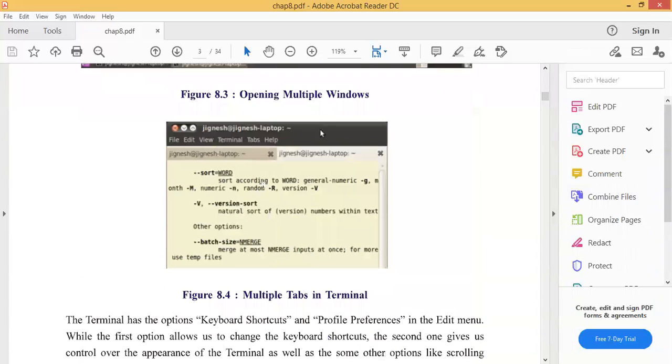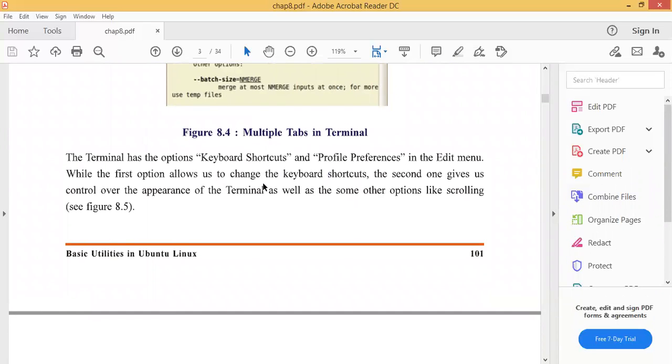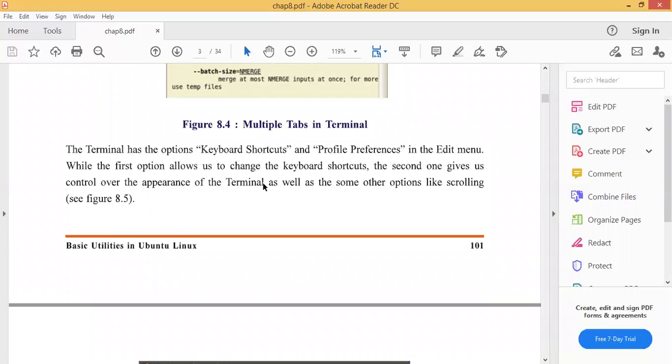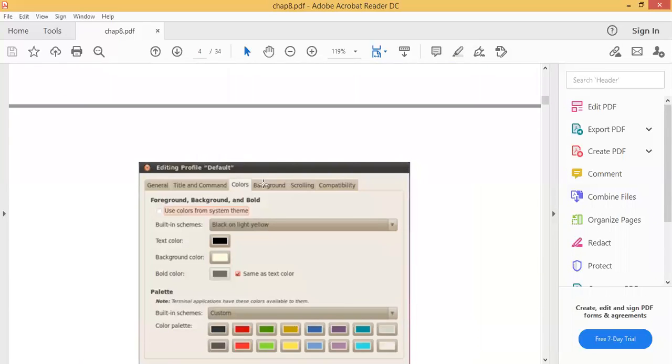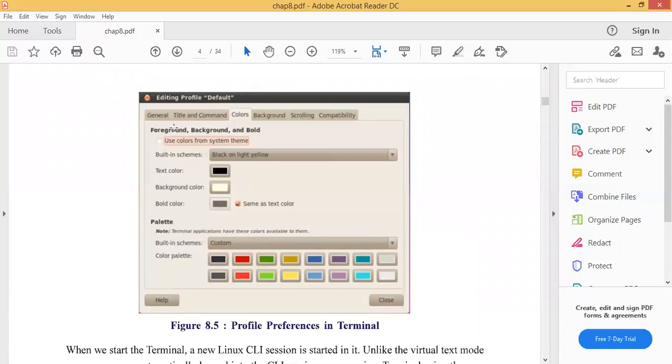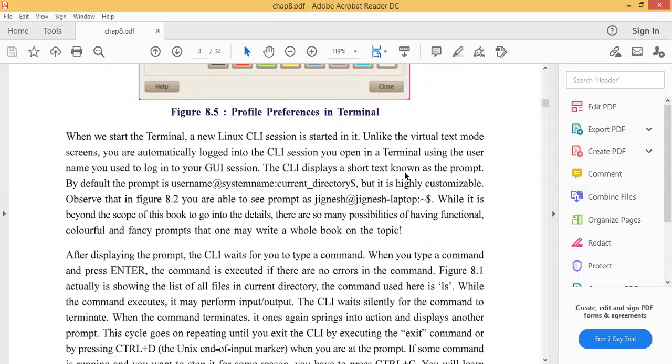Opening multiple windows, multiple tabs in terminal. The terminal has the options keyboard shortcuts and profile preferences in the Edit menu. While the first option allows us to change the keyboard shortcuts, the second one gives control over the appearance of the terminal as well as some other options like scrolling. So in this window, see, all the options are here. Editing profile default. Which profile you want to set by default? General, title, command, colors, background, scrolling, compatibility. All these things will be available here. Profile preferences in terminal. Which look you want for your terminal, you will set from here.